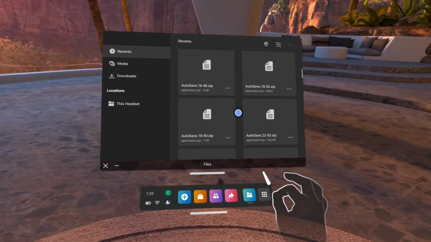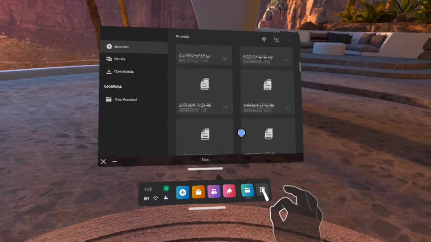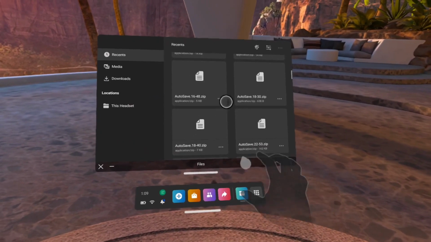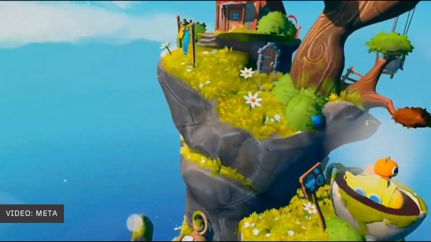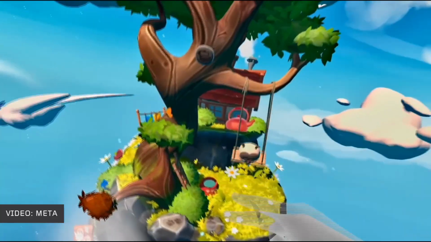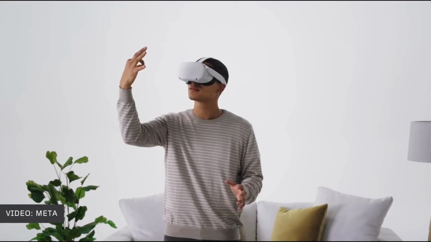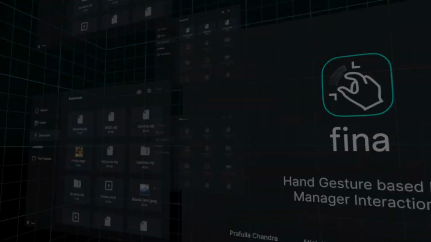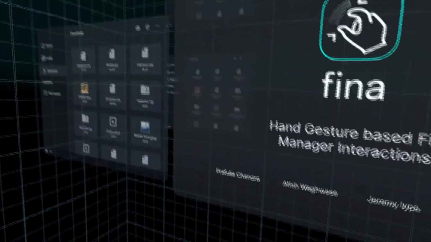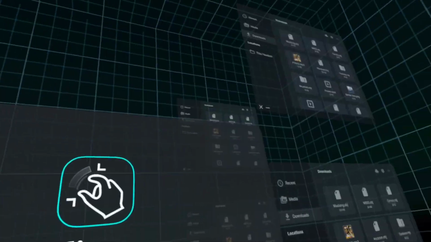So if we look at the current interfaces in Oculus, we see that they are designed around raycasting, which mimics pointer-based interactions. But VR offers more affordances. We can borrow real-world actions or metaphors to ease users into a virtual environment. We took this as an experimental project to see how a simple file manager could be redesigned to be more